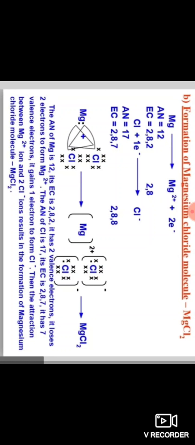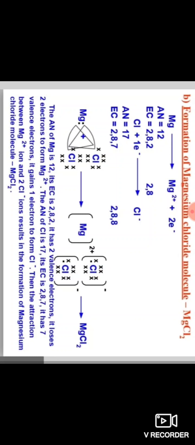And then the formation of magnesium chloride. Here the molecular formula of magnesium chloride is MgCl2. The atomic number of magnesium is 12. Its electronic configuration is 2, 8, 2. K shell can accommodate 2 electrons, L shell can accommodate 8 electrons, and M shell accommodates 2 electrons. 2 plus 8, 10. 10 plus 2, 12.